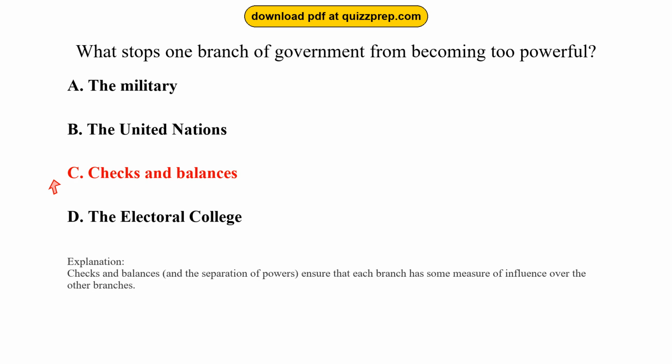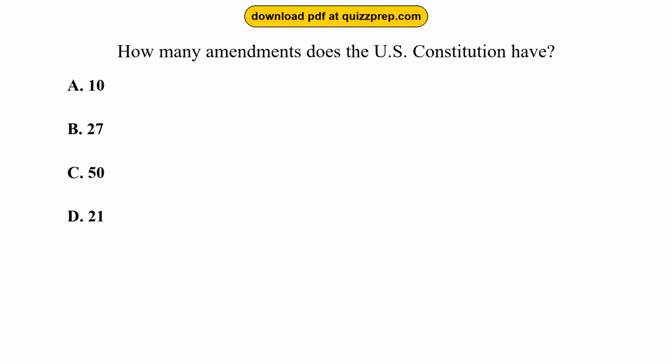Checks and balances, and the separation of powers, ensure that each branch has some measure of influence over the other branches.